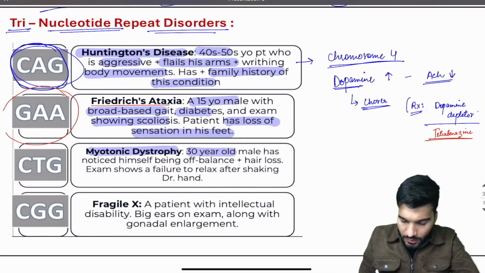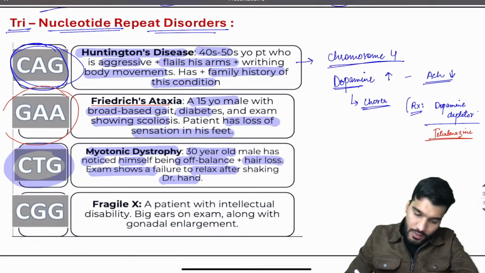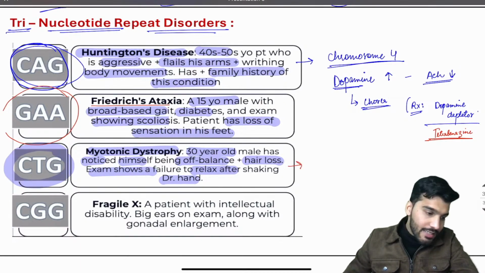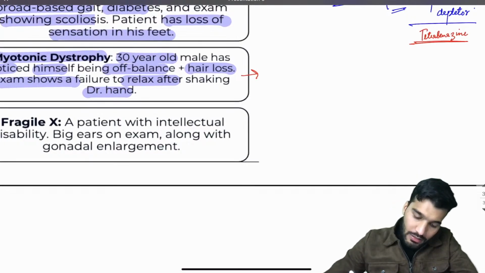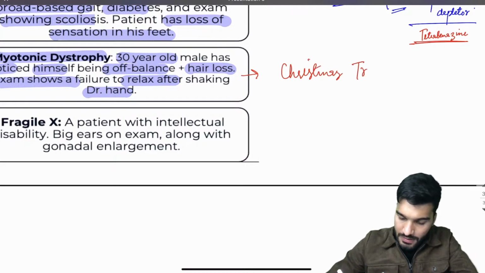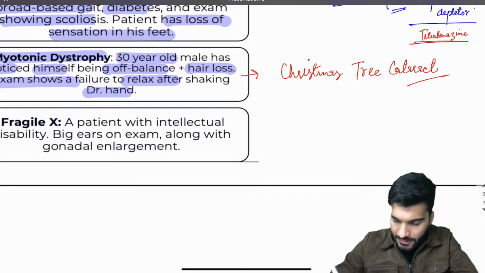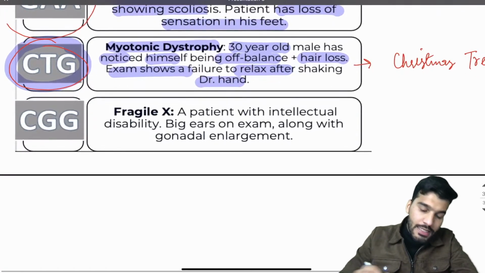A 30-year-old male has noticed himself being off balance, hair loss, and exam shows a failure to relax after shaking hands with the doctor. So myotonic dystrophy is CTG, and there is a classical cataract seen. What is the name of the cataract? Christmas tree cataract. Seen in which condition? Myotonic dystrophy, CTG.